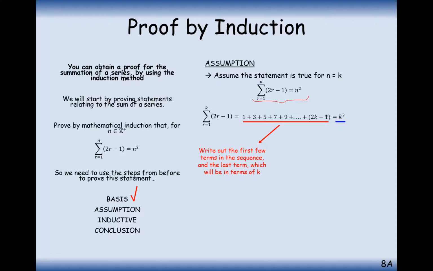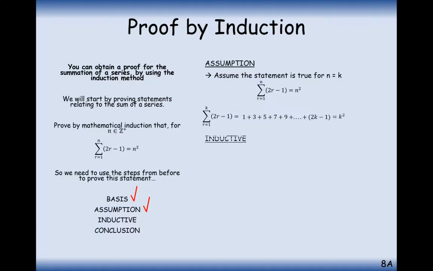And maybe write out a few steps to just be able to visualize what the series summation is that you're adding up. So we can assume here that this theorem is allowed. We can assume that this is working, and this k squared is a shortcut for adding up these terms here. It does feel like a bit of a cheat the first time you see this, but soon you'll identify the inductive step as the important step.